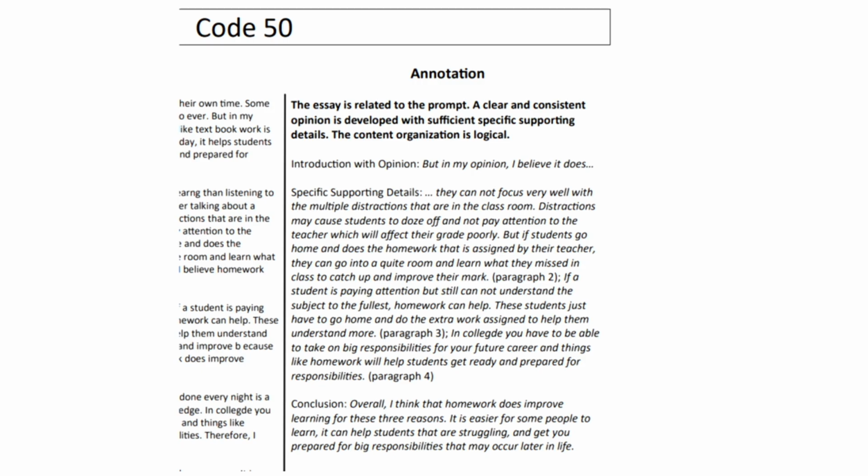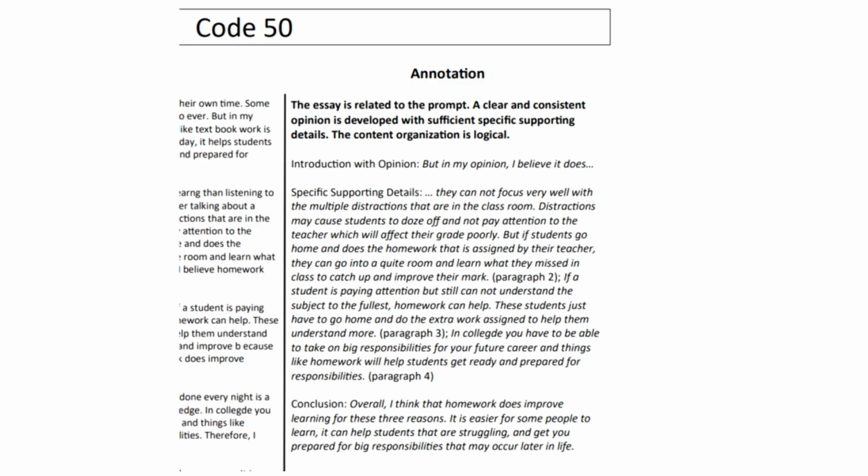Overall, I think that homework does improve learning for these 3 reasons. It is easier for some people to learn, it can help students that are struggling, and it gets you prepared for big responsibilities that occur later in life.